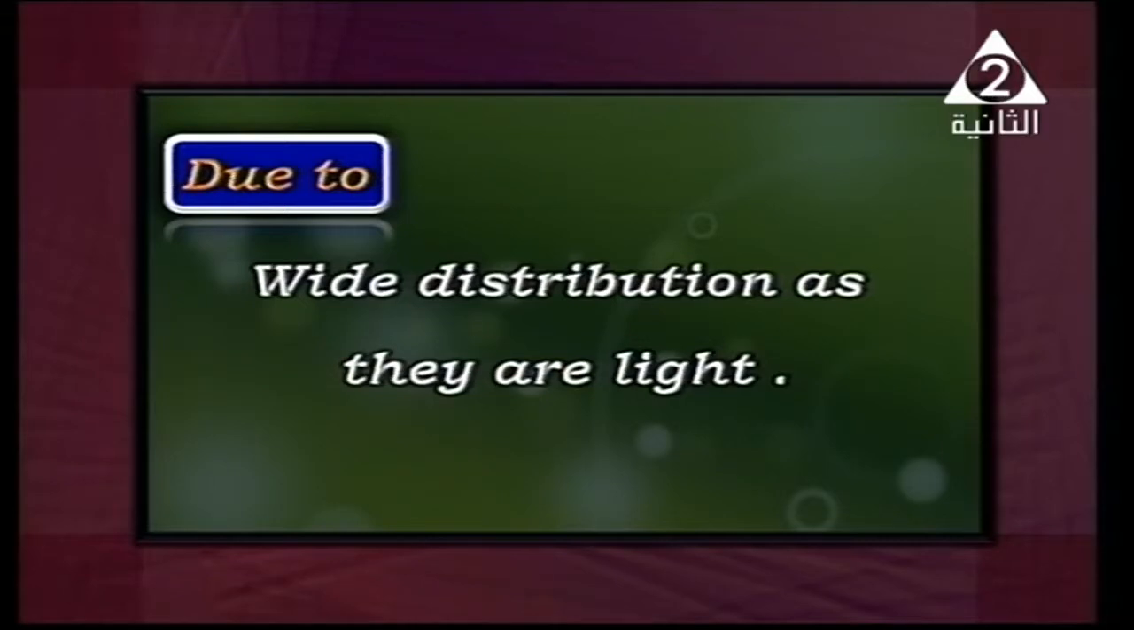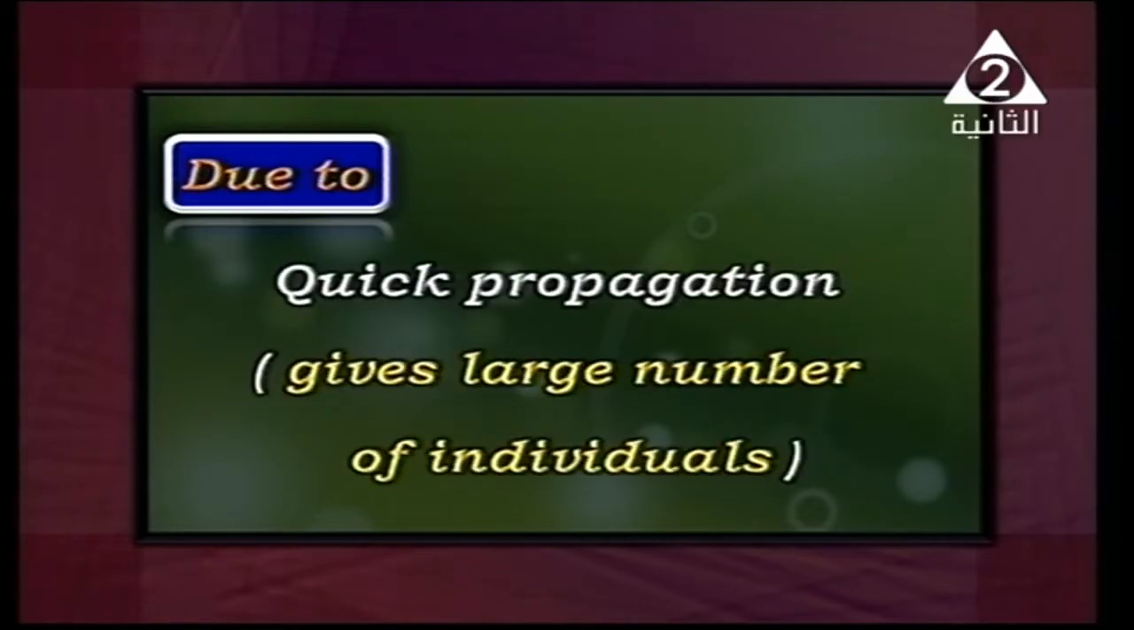And also wide distribution. They are very light in weight, so they can spread like a very light, large number of cells. And also quick propagation as a result of being light in weight, so they can propagate or distribute in a large number, and they give us a large number of individuals.